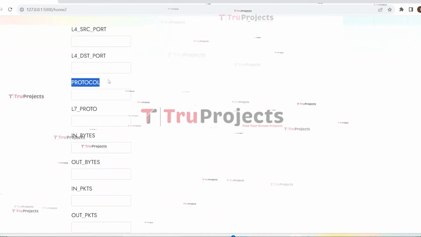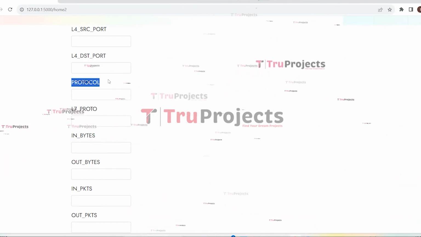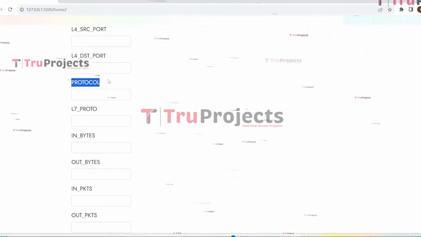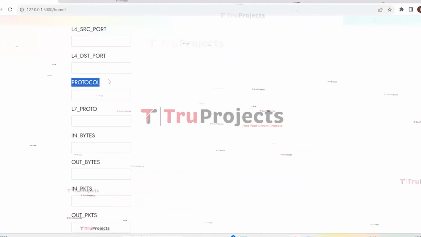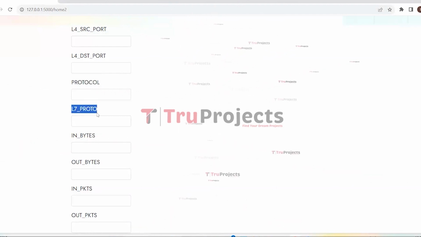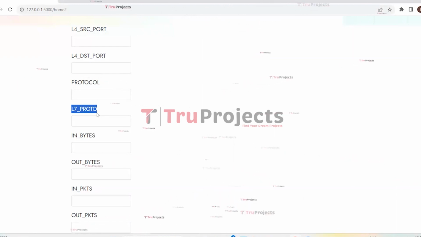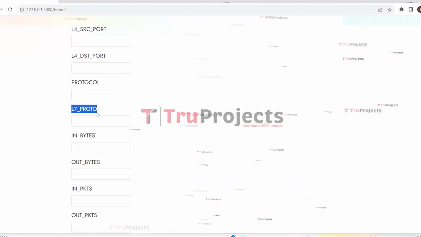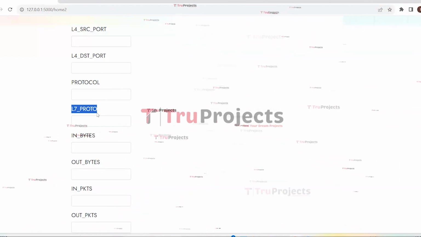This is the protocol. It indicates the specific network protocol being used, such as TCP, which is Transmission Control Protocol, and UDP, which is User Datagram Protocol, or ICMP, which is Internet Control Message Protocol. This is L7 Proto, which means L7 protocol. It represents the application layer 7 protocol used in network communications, specifying the application or service being accessed.